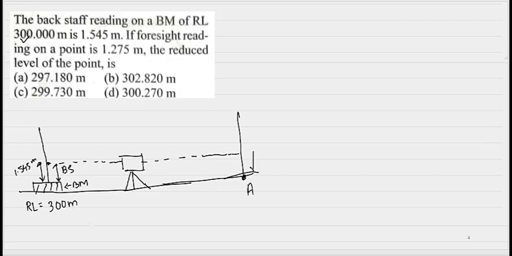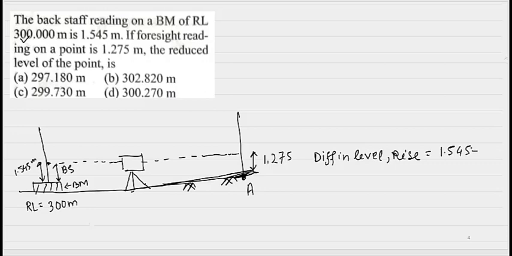What is the reading that we are getting? This will be my foresight. It is given as 1.275. See, the staff reading is less, means the point will be at a higher elevation. So what will be the difference in level or rise? It will be 1.545 minus 1.275.